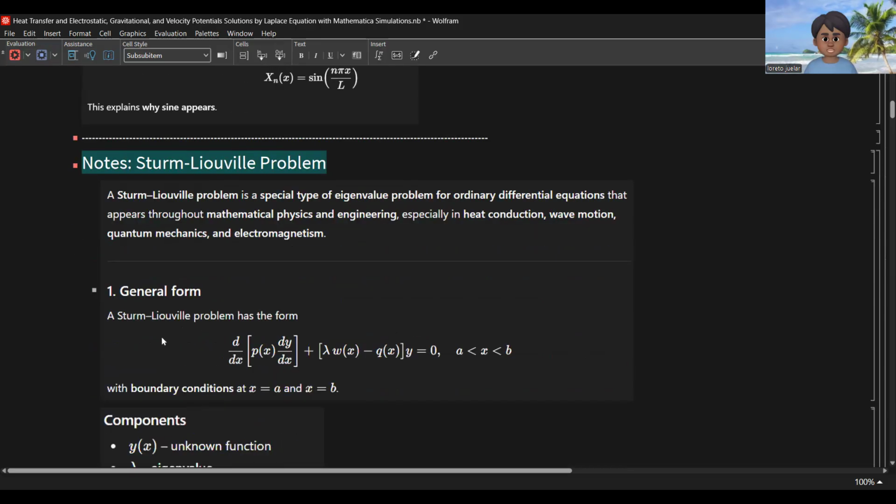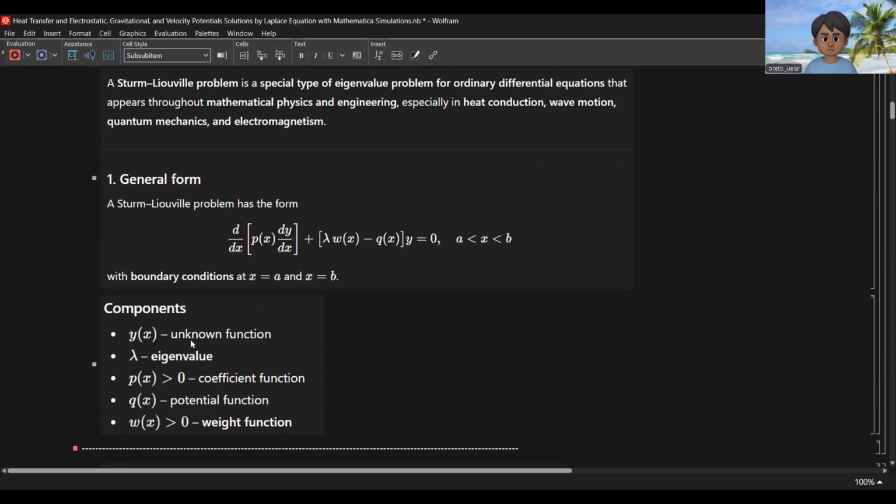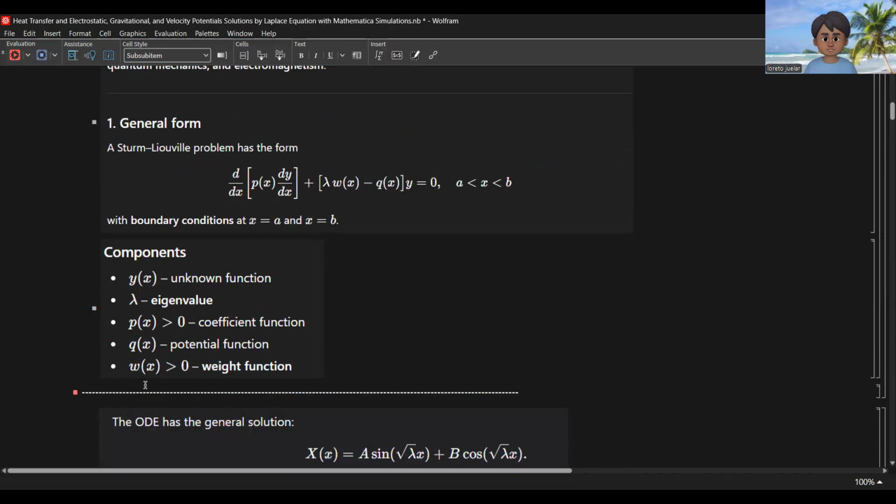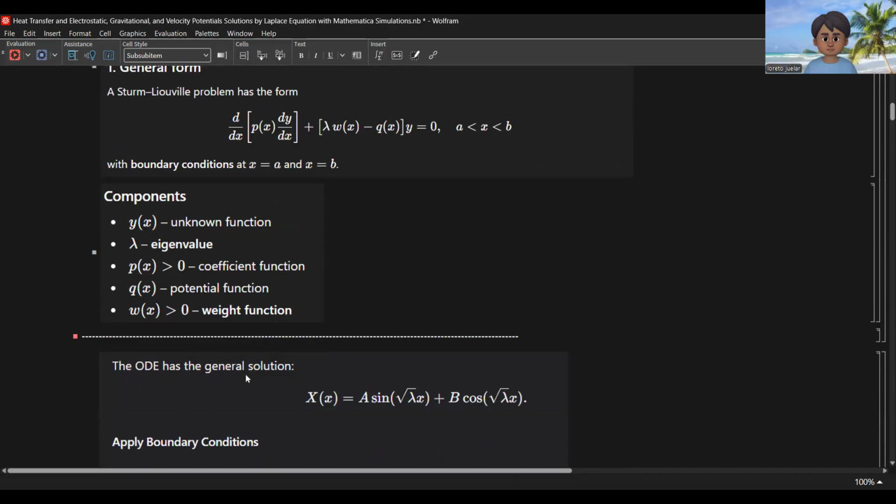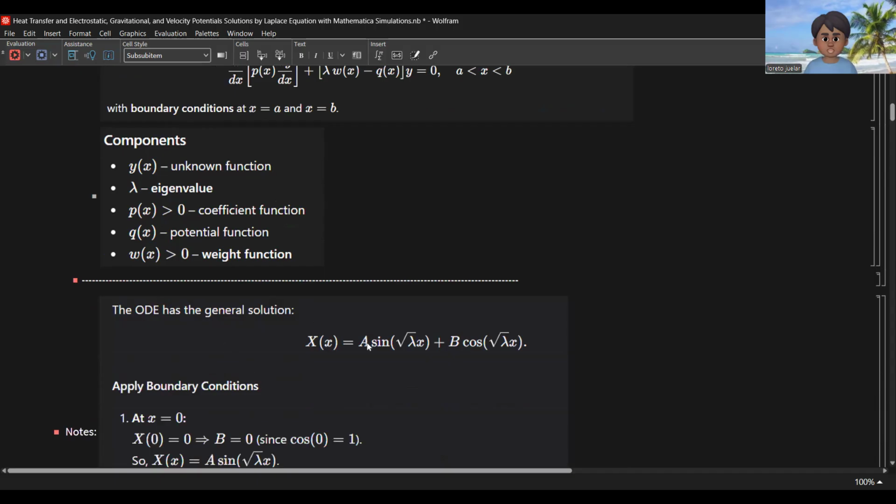The general form of the Sturm-Liouville problem has this form with boundary conditions at x equal to a and x equal to b. We have the components here. y of x is the unknown function. Lambda is the eigenvalue. P of x is greater than 0; this is the coefficient function. Q of x is the potential function. W of x is the weight function. So the ODE has the general solution here.